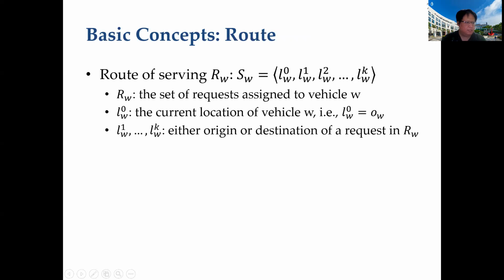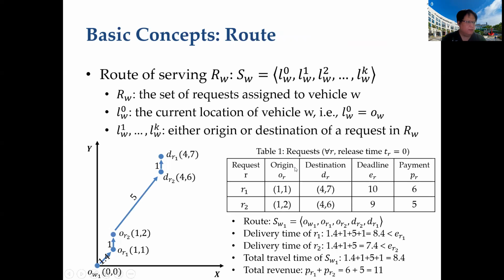Another basic concept is the route. A route is a sequence of locations where the first location in this sequence is the current location of the vehicle, and the other locations are either origins or destinations of the request assigned to this vehicle. For example, the figure shows a route of vehicle W1 with a capacity of 3, which is marked by blue arrows. All these locations are in a Euclidean space, so we can derive the request R1 is delivered at time 8.4, which is earlier than the deadline. We say this route is feasible since it satisfies both deadline of request and capacity of the vehicle.